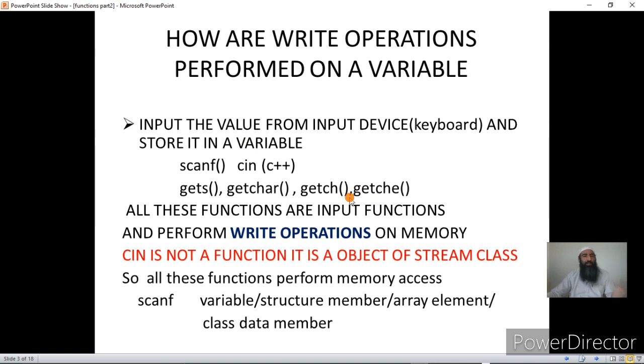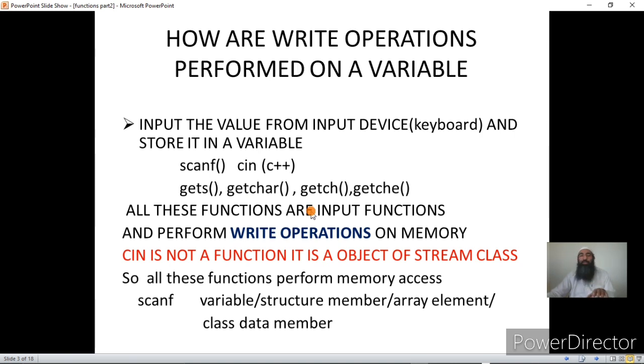I have taken video lectures on this. These are character input functions, that is getchar, getch and getche, and gets is the string input function. Again, we take the inputs from the keyboard and we store them in a variable, or we store them in a string. All these functions are input functions.